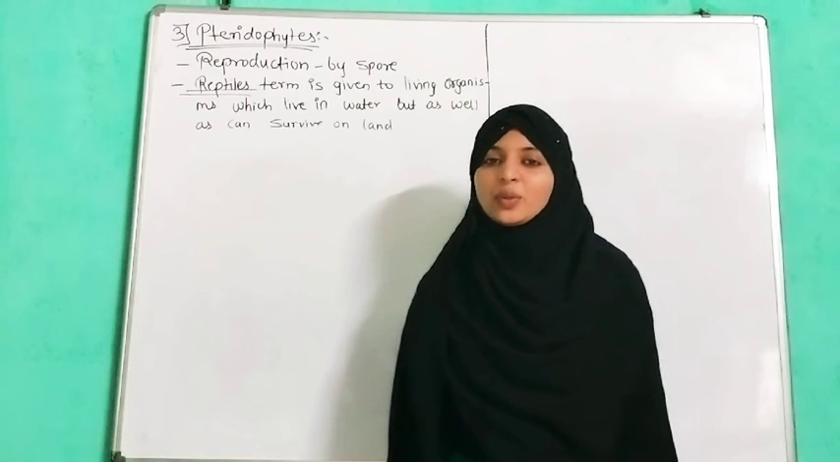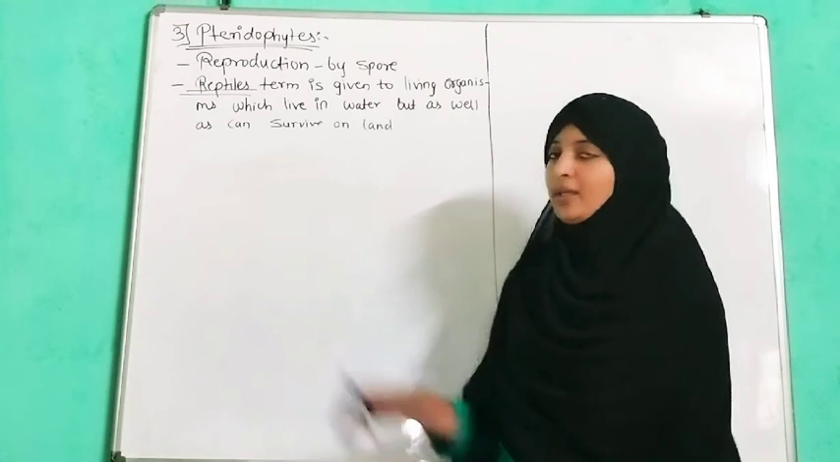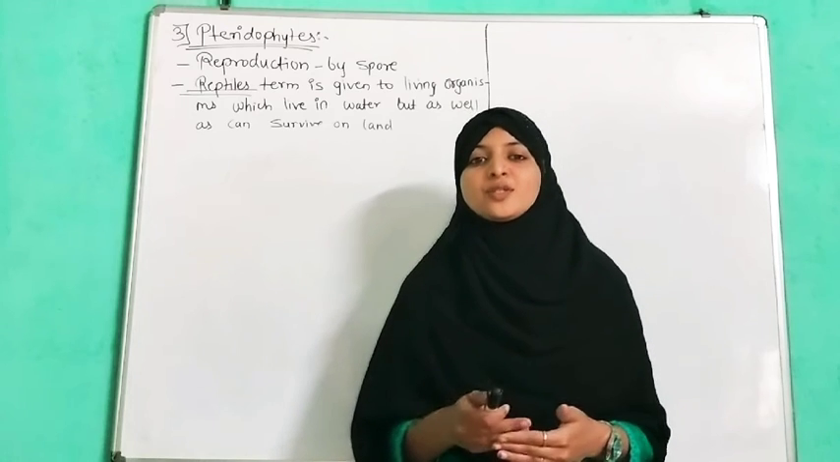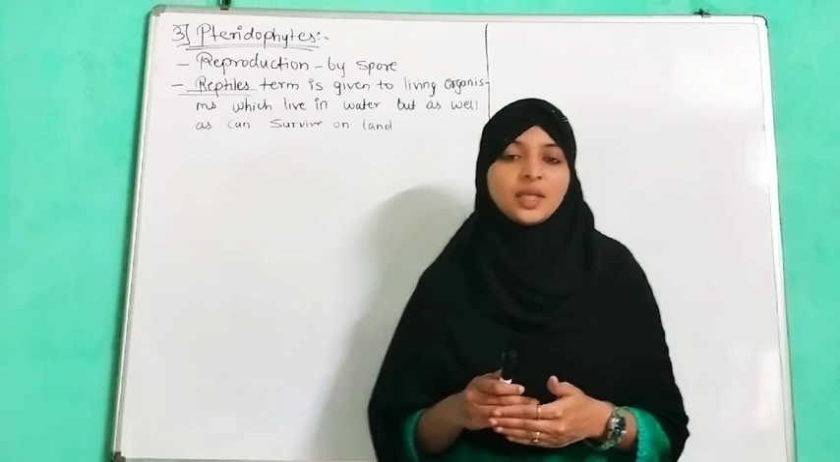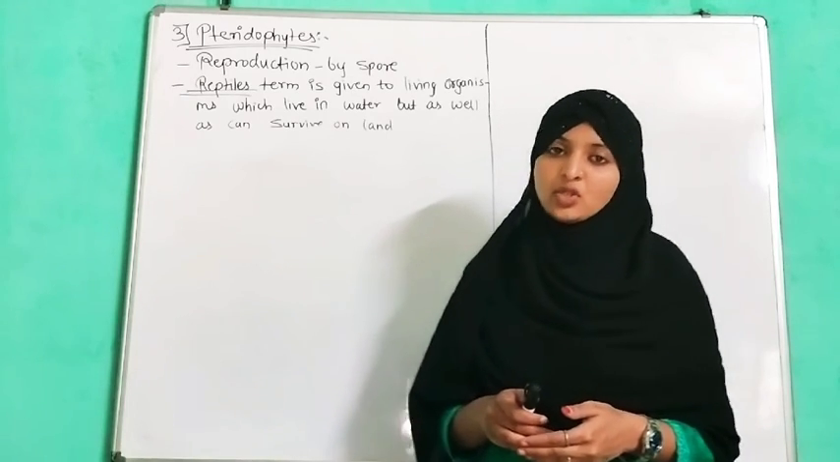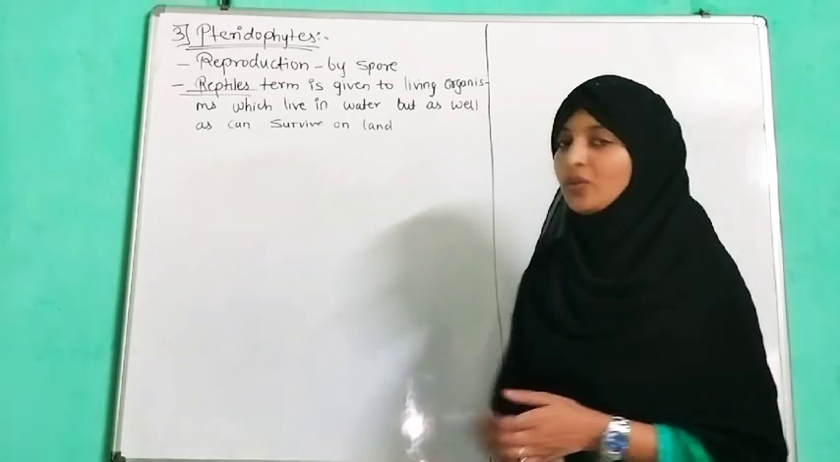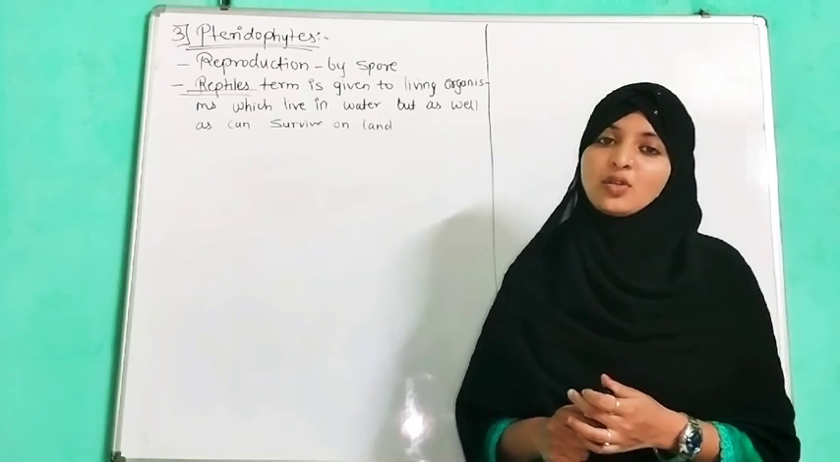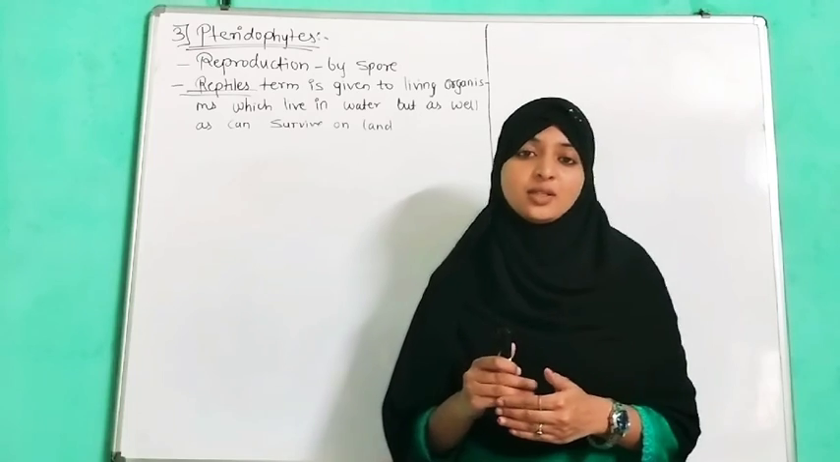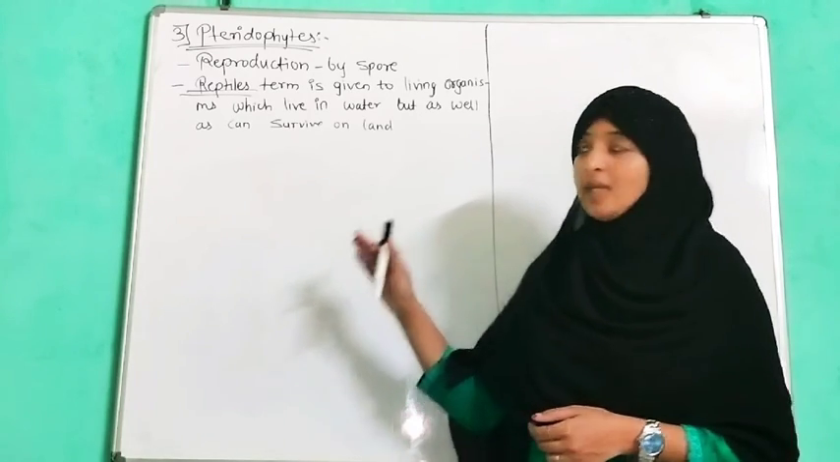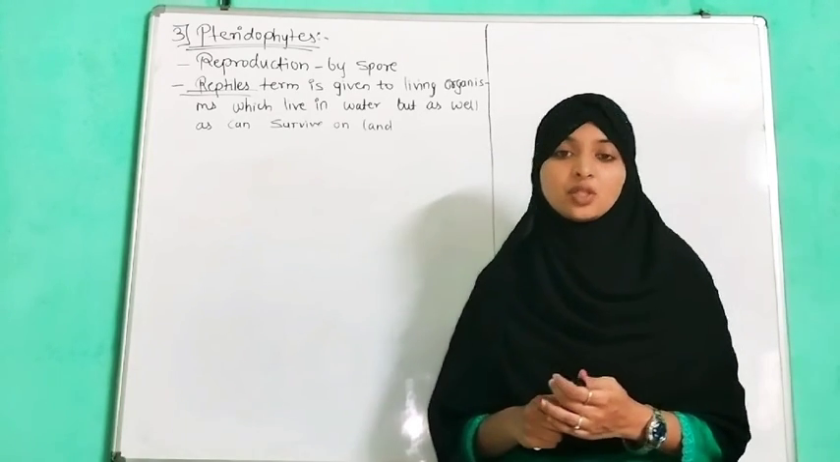Everyone, today we are going to discuss pteridophytes. In our previous video we discussed thallophytes, which are known as the amphibians, the aquatic group, of the plant kingdom, and bryophytes, the amphibians of the plant kingdom. Now we come to pteridophytes, which are known as the reptiles of the plant kingdom. The group of plants belonging to pteridophytes reproduce by forming spores.